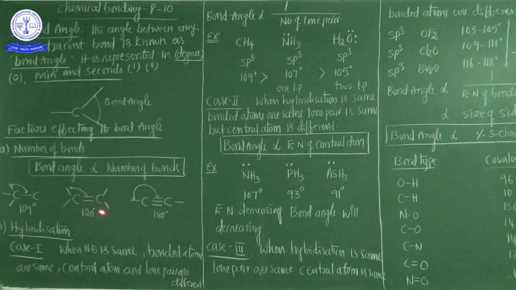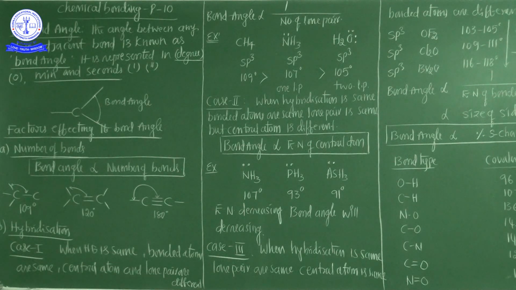Because the number of bonds increases, repulsion forces increase between the bonds, so hence the bond angle should increase. That's why the number of bonds decides the bond angle. This is the first factor.